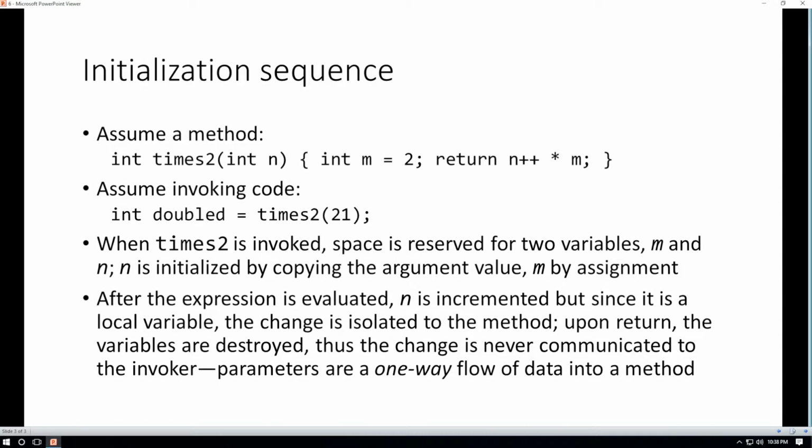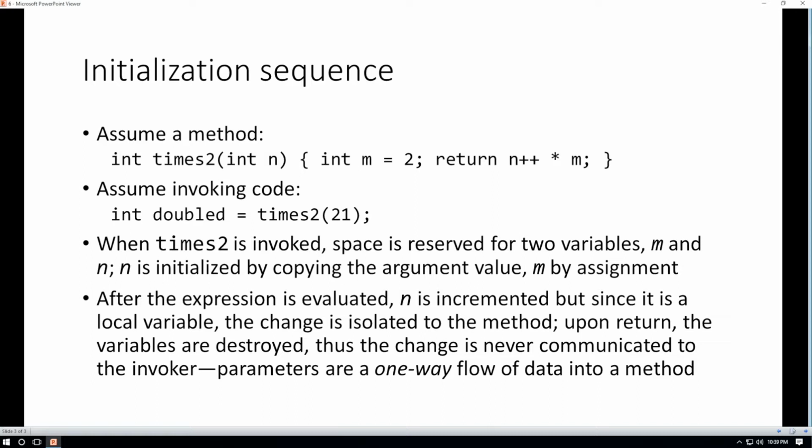The body of times2 has declared a local variable called m as type integer, and it's assigned the value 2 as a literal. In the code body, we don't see n being initialized. Well, that's because it gets a copy of the invoking method's argument value. We don't see specific initialization code. The compiler does that for us. We can assume once we're in the body of the times2 method that the parameter variable n has already been properly initialized. So we can go ahead and just use the variable as we do. We say return n++ * m.